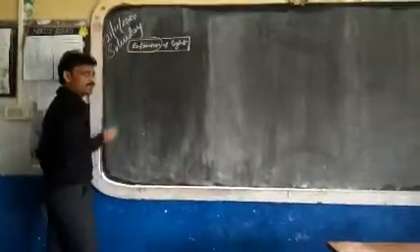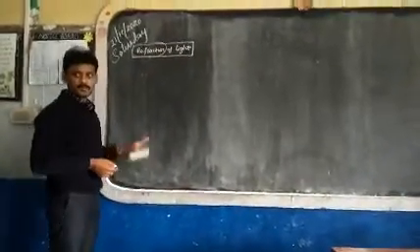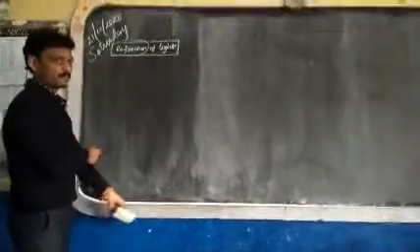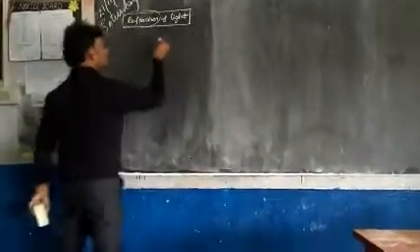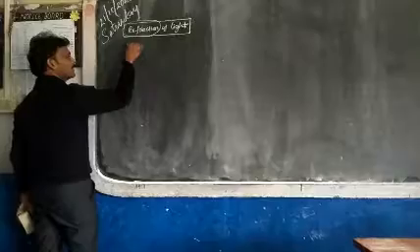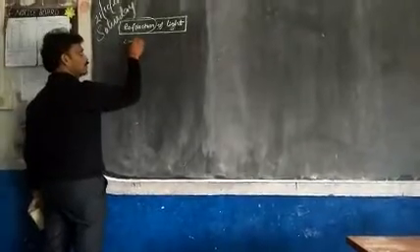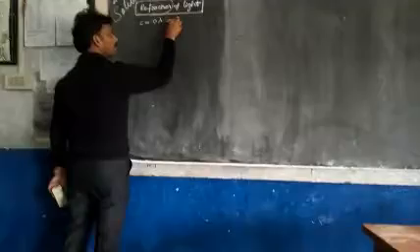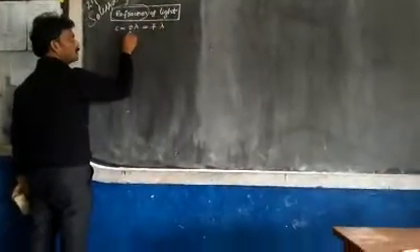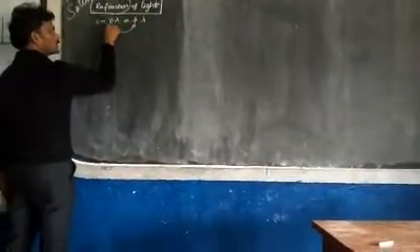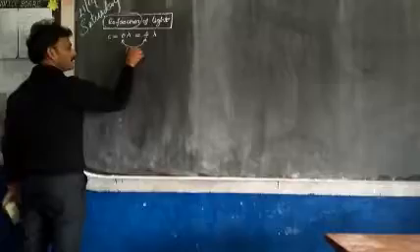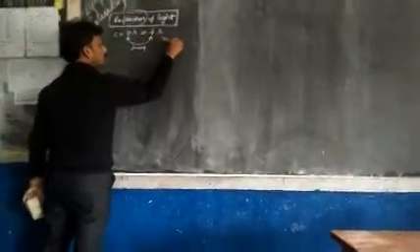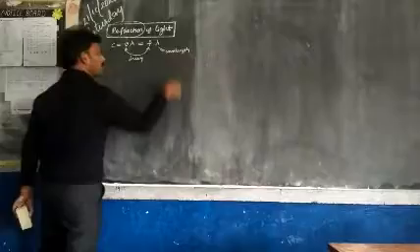Refraction. When this refraction takes place, what is the refraction for light? Listen to me carefully. Speed of light, general formula C equal to mu lambda. Some teachers will write f lambda also, where mu or f both are same, known as frequency of light. Lambda is nothing but wavelength.